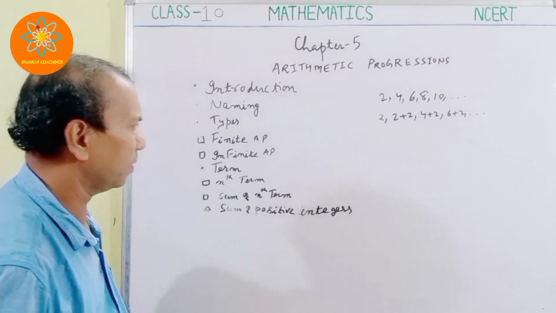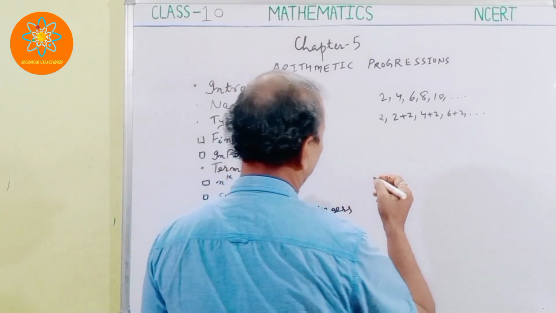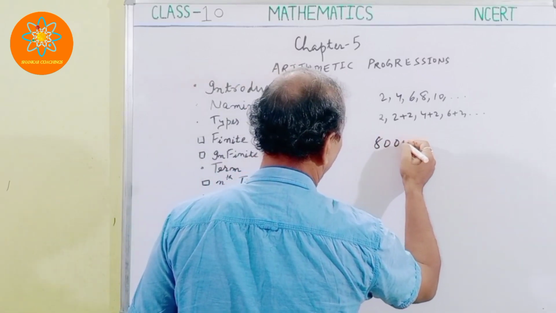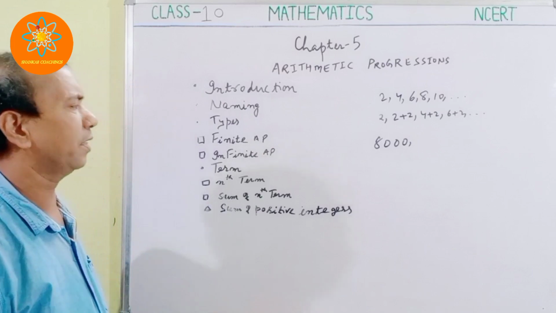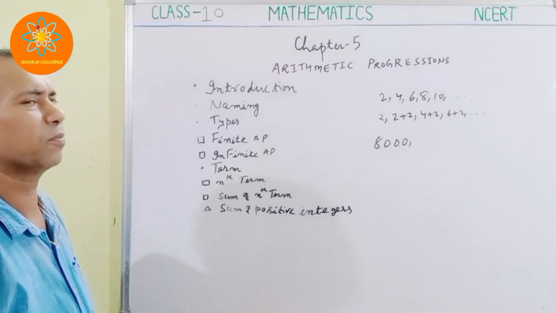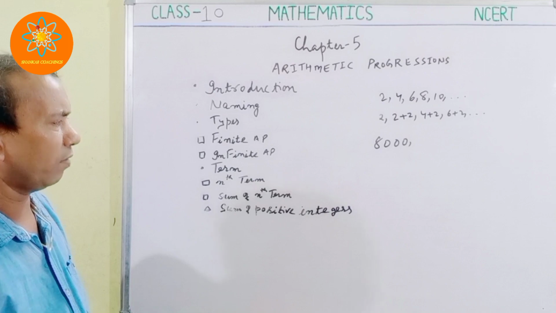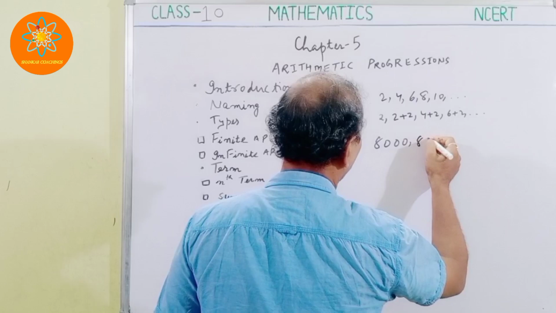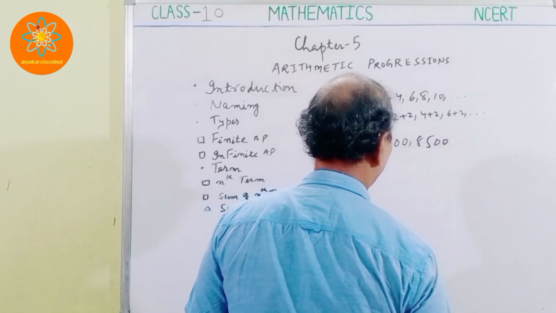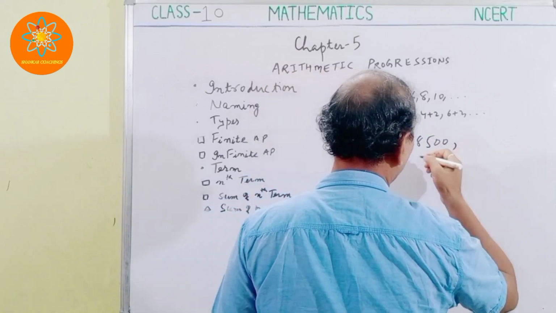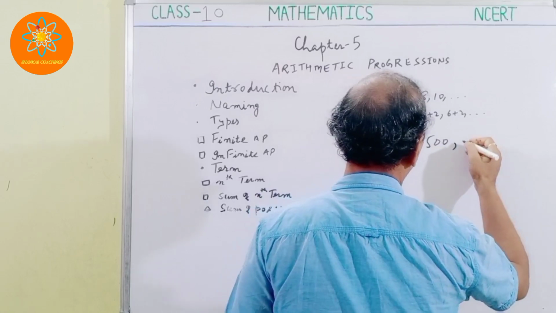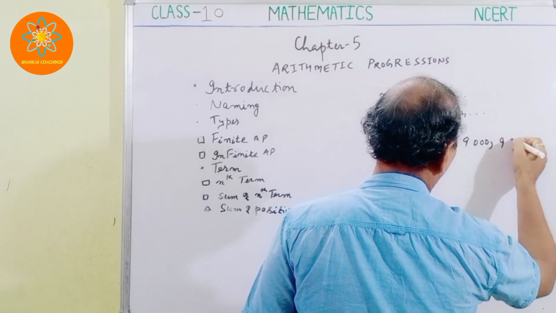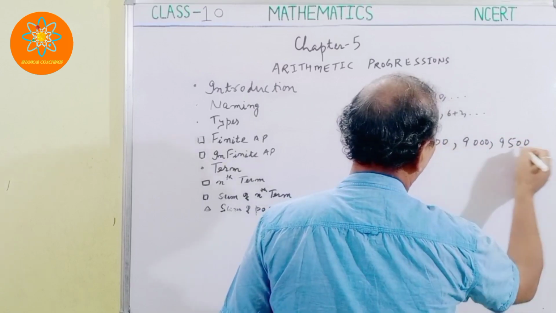Let's see one more example. Suppose there is one person whose salary is 8,000 rupees, and he is getting an increment. Let's suppose an increment of 500 is given. So after 8,000, we have 8,000 plus 500. Then the next one, again an increment of 500, so you get 9,000.